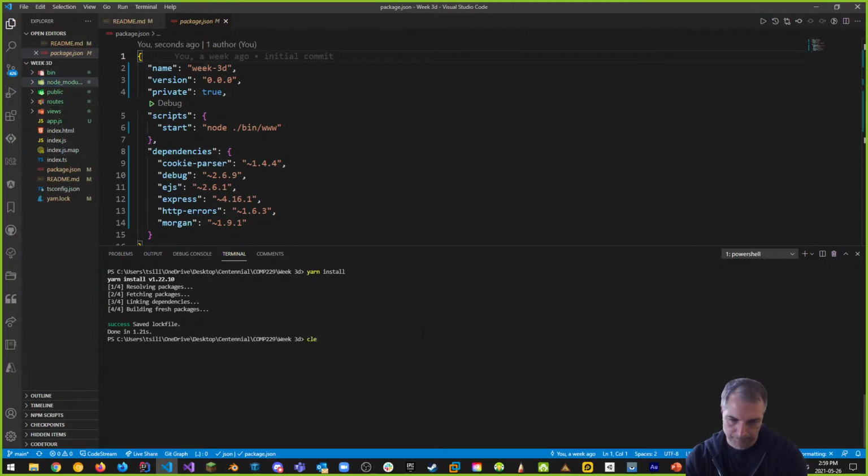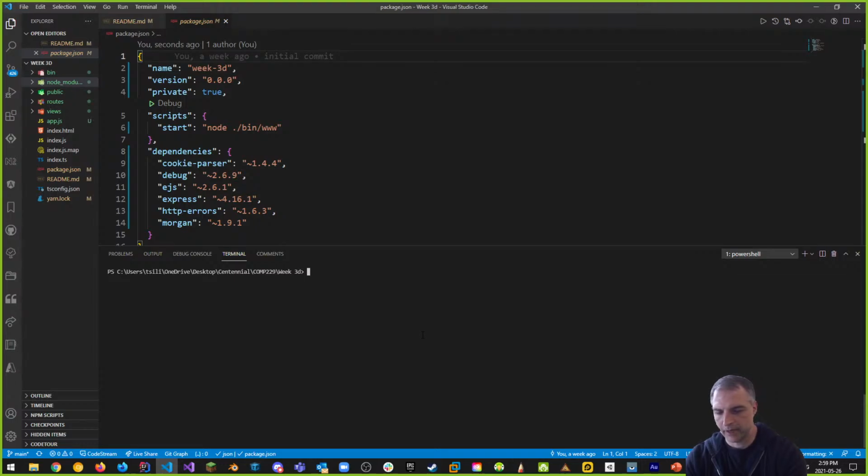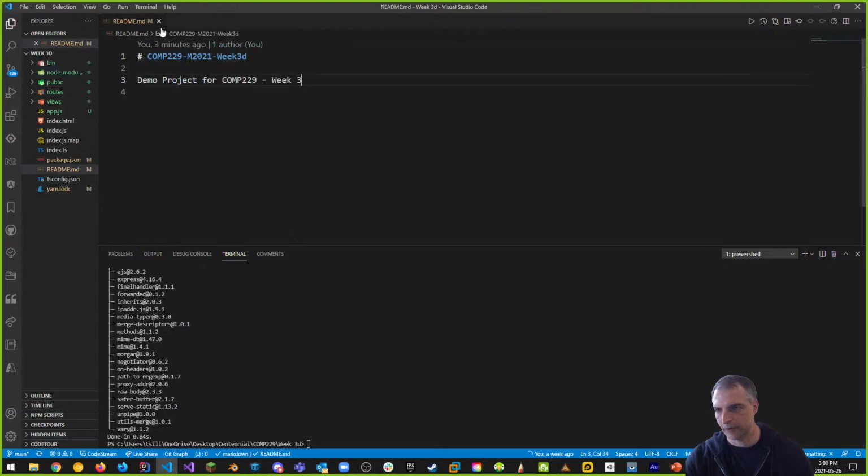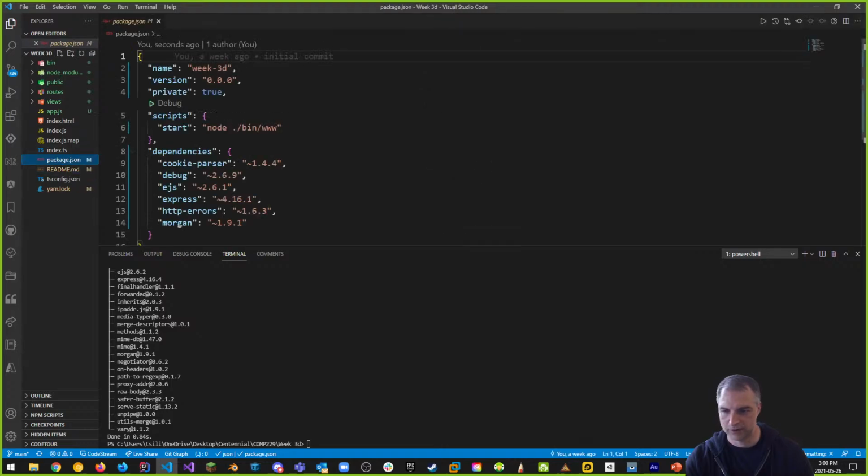Let's try it again. I'm going to do a yarn upgrade. If I do this, it's going to upgrade the modules that I've got here to the latest versions, which is what I want. Okay, 1.4, 1.14, and so on. So in your package.json, it's going to update, right? Take a look at package.json.